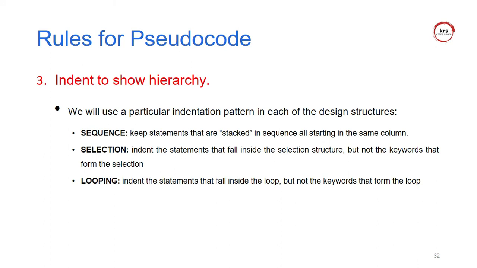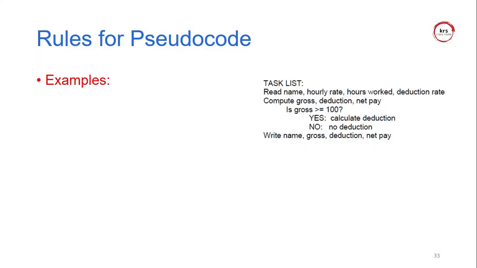The third rule is to show the hierarchy. The hierarchy may be a sequence structure, a selection structure, or a looping structure. Sequence structure means executing one by one, in order. Selection means an IF condition or ELSE IF condition. Looping means a for loop, a while loop, or any looping condition. So the intent is to show the hierarchy.